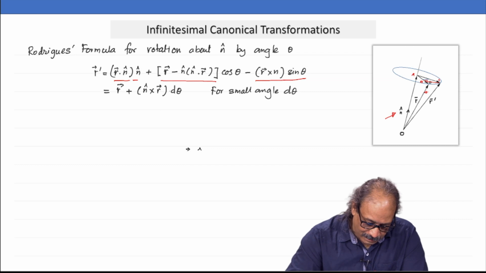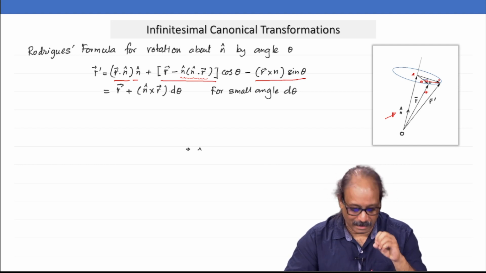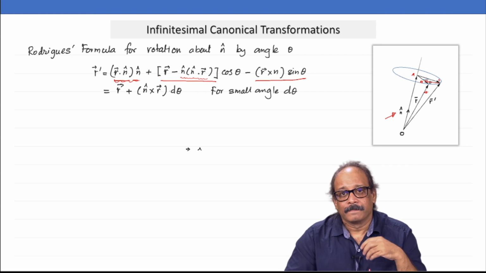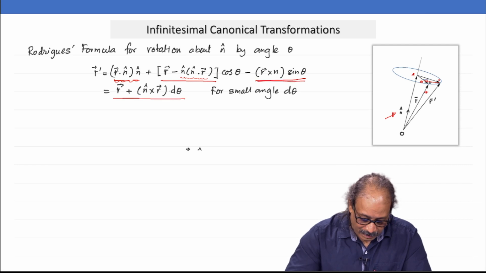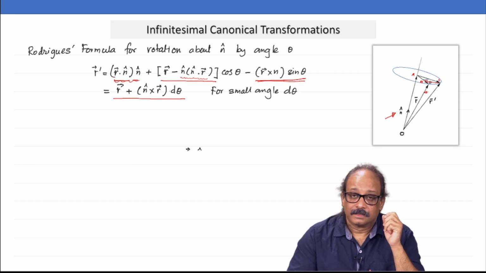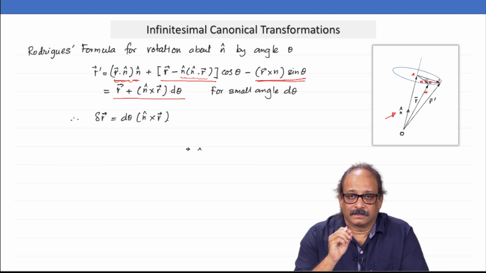And you can immediately see this term here, n cap dot r times n cap will cancel with the first term here if you put cos theta equal to 1, leaving you with r prime equal to r plus the last term, which approximates to n cross r times d theta. Okay. So, what is the change here? The change is in fact d theta times n cap cross r.